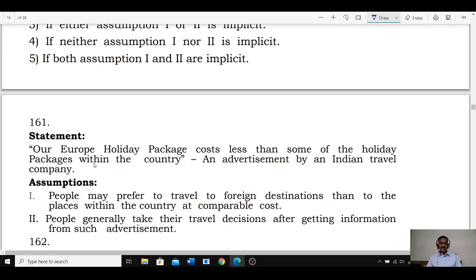Now 161, our Europe holiday package. What is it talking about? Our Europe holiday package costs less than some of the holiday packages within the country. Okay? Our Europe holiday package costs lesser than some of the holiday packages within the country.